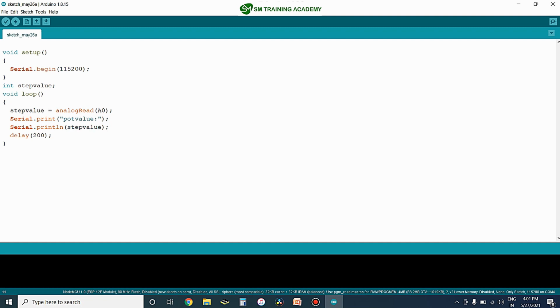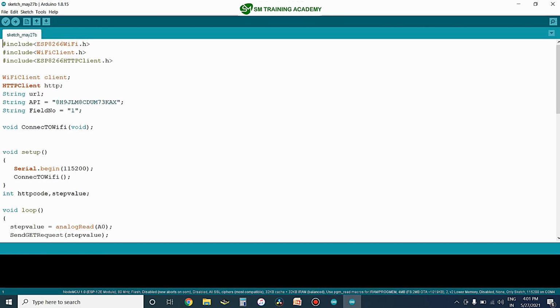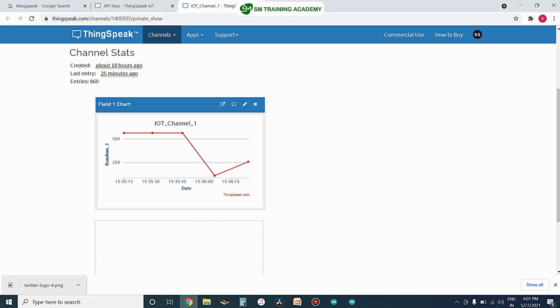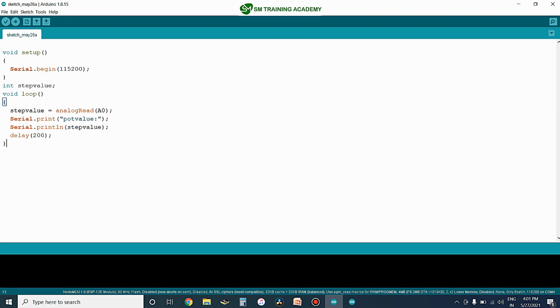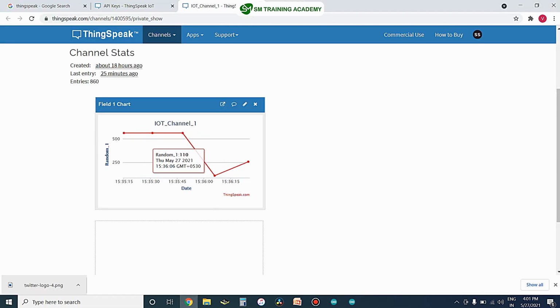Before the previous lecture, we learned how we can pass random data to the channel that is available here in the ThingSpeak website. So we are just going to use these two programs to build a program for passing the analog values which we are fetching through the analog channel of the NodeMCU directly to the ThingSpeak channel.